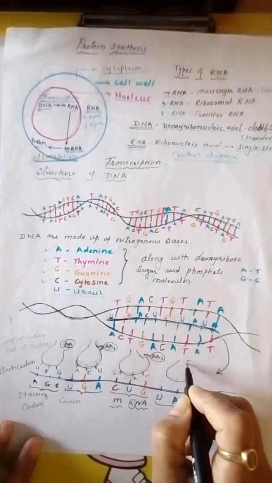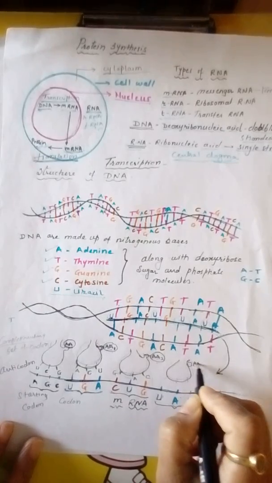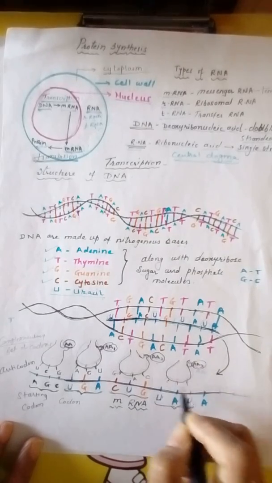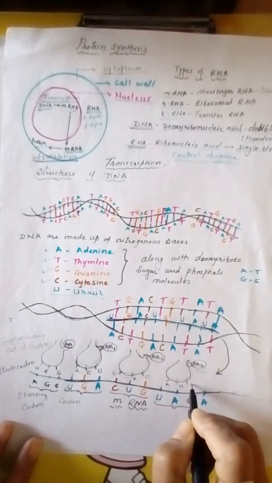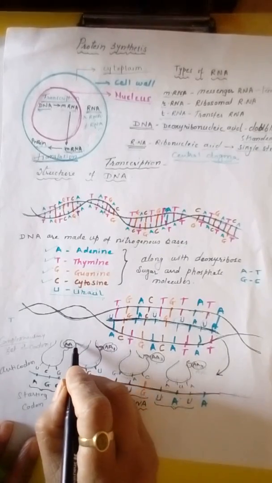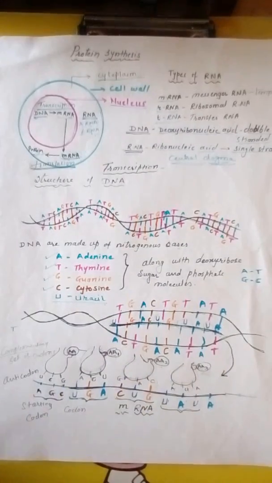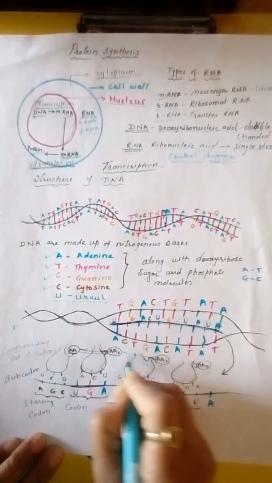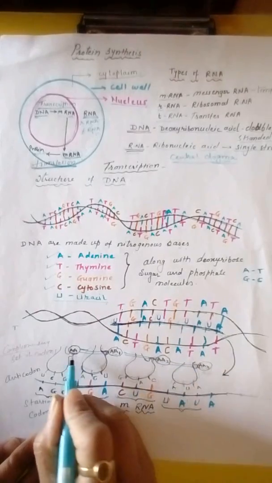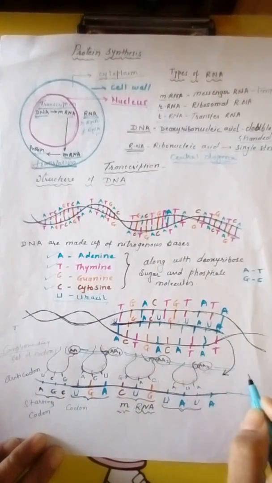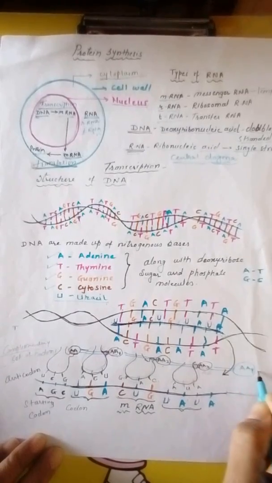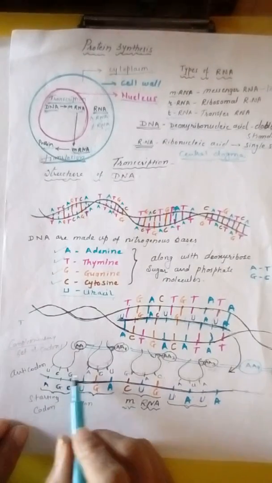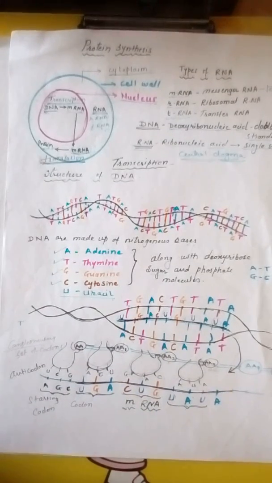In this same way a number of amino acids will collect over here, and these amino acids will join with each other with the help of bonds. So this transfer RNA will leave this place and this chain of amino acids will form here in this way, and this chain of amino acids is called protein.